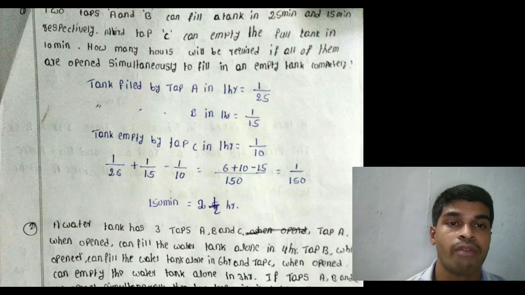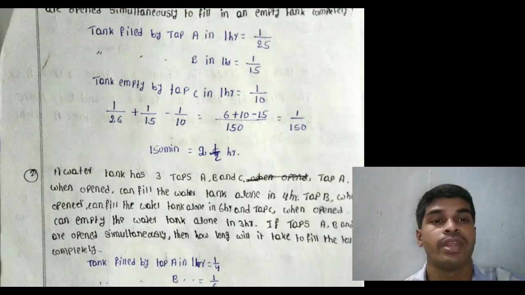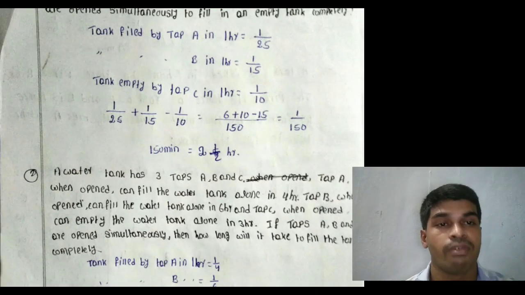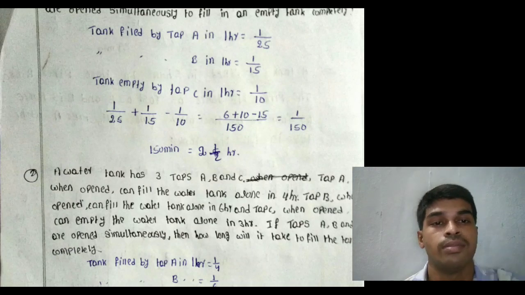That equals, LCM is 150: 25 goes 6 times, 15 goes 10 times, and 10 goes 15 times. That equals 6 plus 10 minus 15, that equals 1 by 150. That means 150 minutes, that means 2.5 hours. Listen.